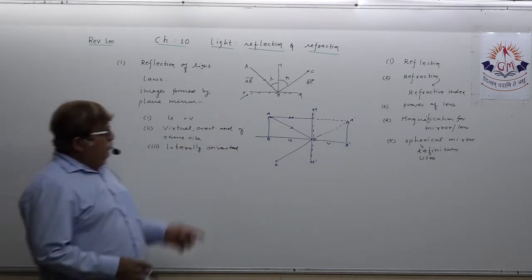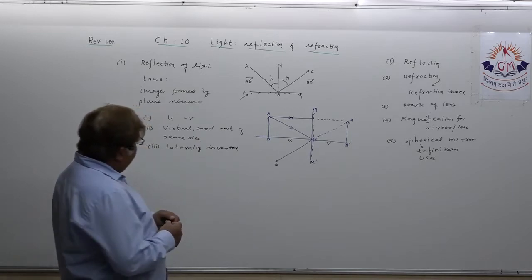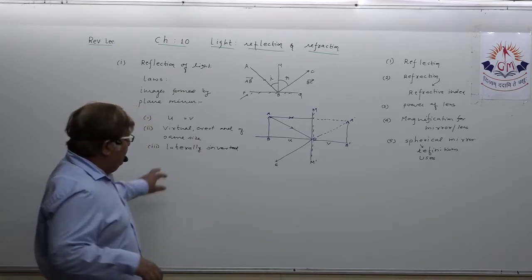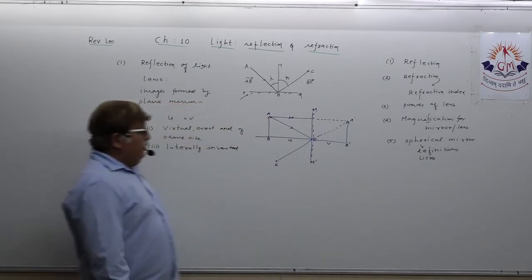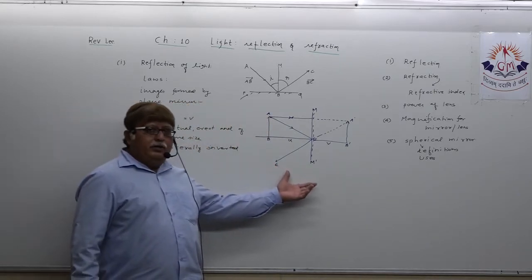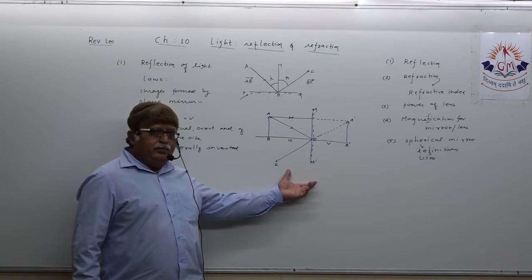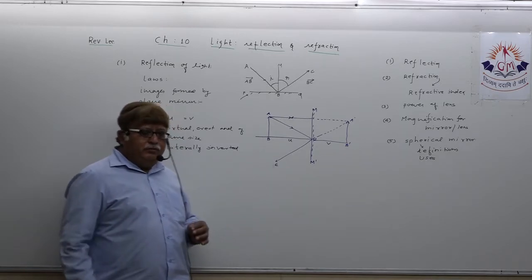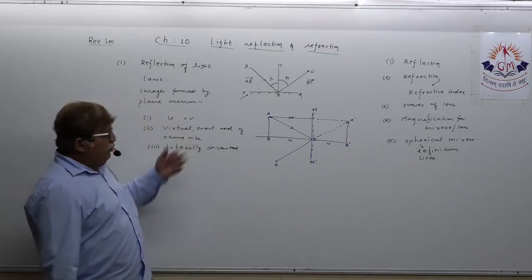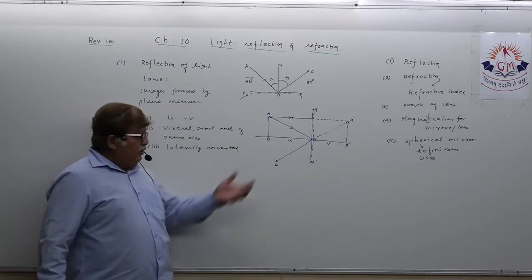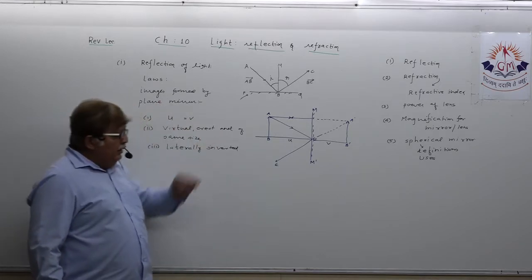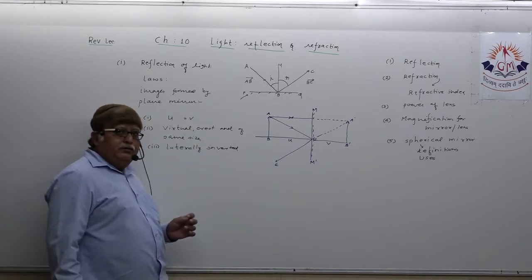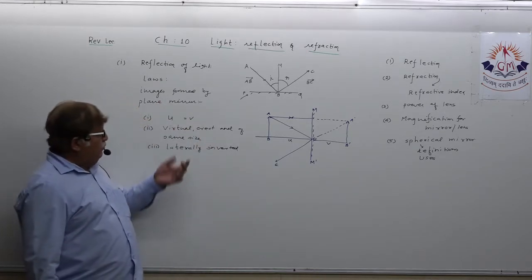Okay, this is sufficient. Some characteristics of image may be asked to you, though in your textbook they haven't explained the image formation by plane mirror. They have just listed out the topic. Understand? But in my regular course also, I have already explained this. Understand?